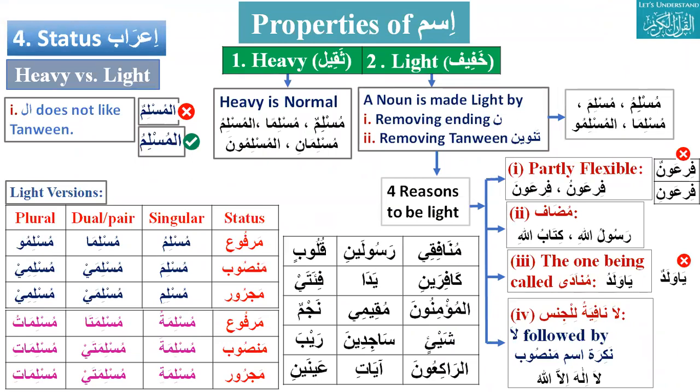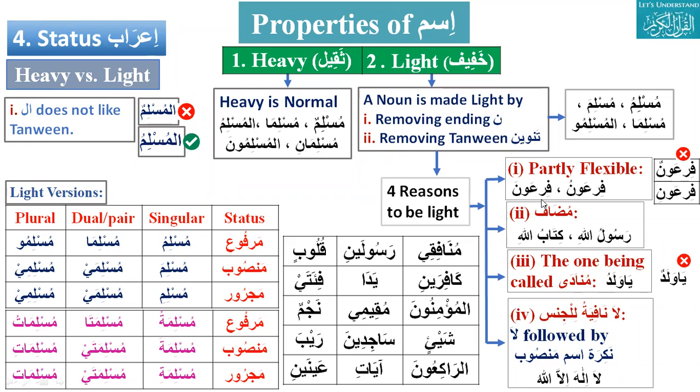Heavy and light. For the light, there are 4 reasons. What are those? I did not see any reason for the heavy. Heavy, yes, they don't need a reason. For Muslims, the normal form will be the heavy form, but sometimes we have to make them light. Why should we make them light? There are 4 reasons.